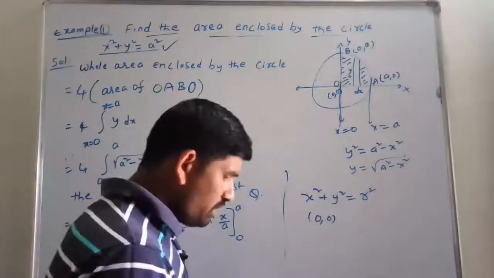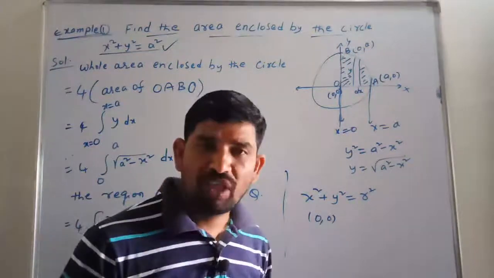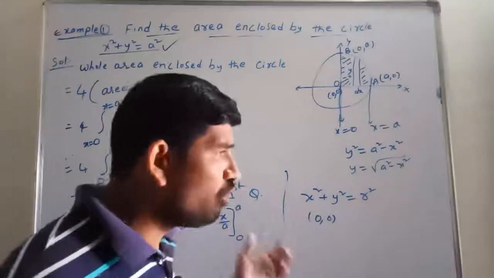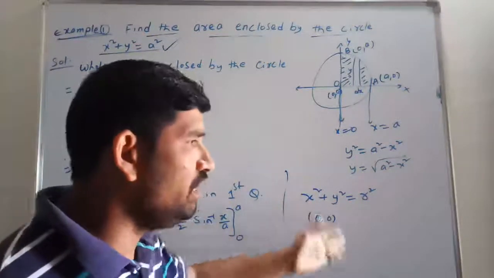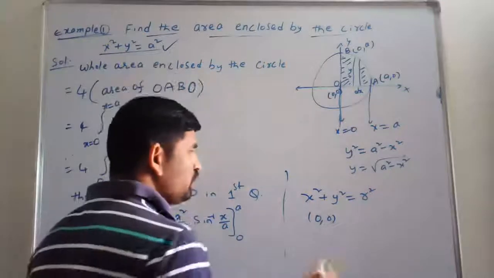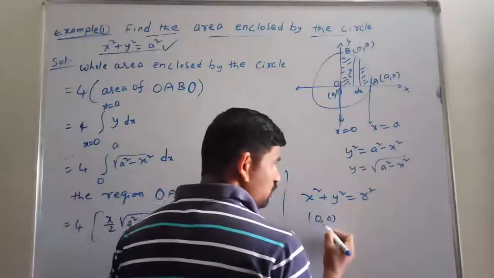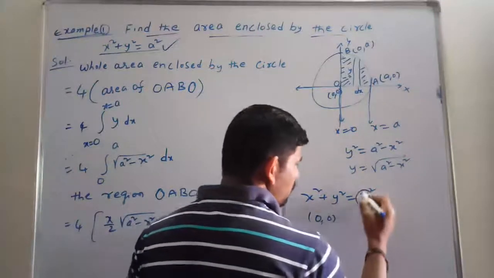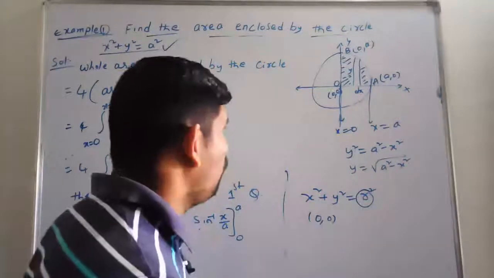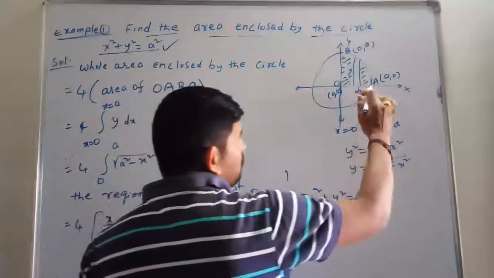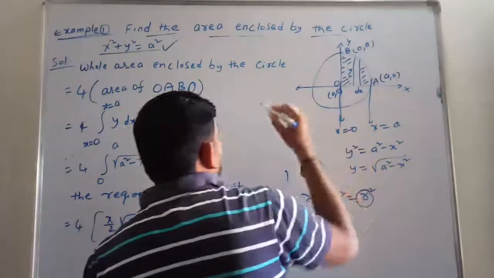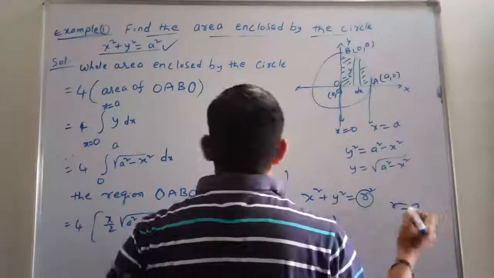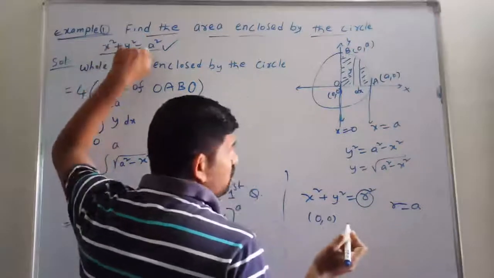Suppose he is giving a circle or parabola or ellipse. First you have to know the center, and for the circle, the center and radius. So that's why we are taking the circle here. Center is actually 0, 0, and the radius is r. This is the circle actually. The center is 0, 0, and the radius r is equal to a. The circle has a in place of r.